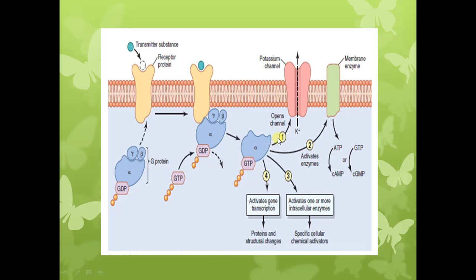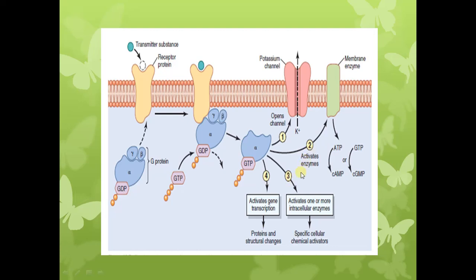Either it can cause the opening of the ion channels, or activation of G protein can cause activation of other enzymes like adenyl cyclase. It can be activated, or there can be other intracellular enzymes which are activated.